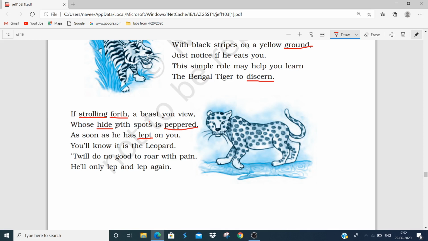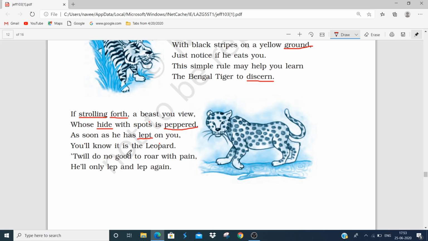That means when you meet a beast whose skin is covered with black spots on his body, and as soon as he sees you and immediately jumps on you, you will know it is the leopard. Immediately you will get to know that it is none other than a leopard.